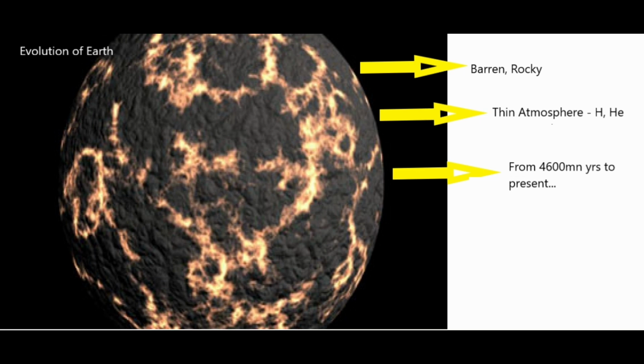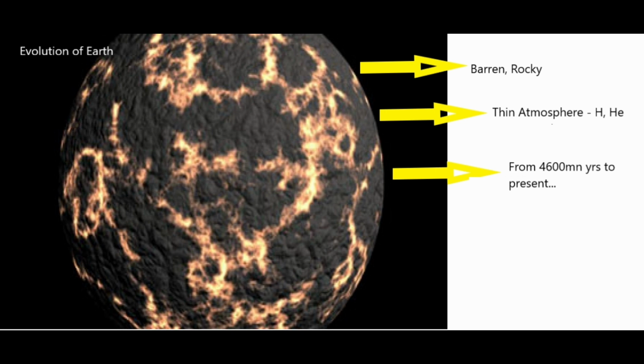Evolution of earth. Initially the earth was barren, there was no cultivation, nothing, rocky, and the atmosphere was very thin. Primarily it comprised hydrogen and helium. So this is the picture of the earth somewhere around when the earth came into form. Now this form is totally different from what we see today. So there has been an evolution. The earth has gone through a transformation from what it was at the primordial times to what it is today. This is what we are going to discuss, how this change came into being.